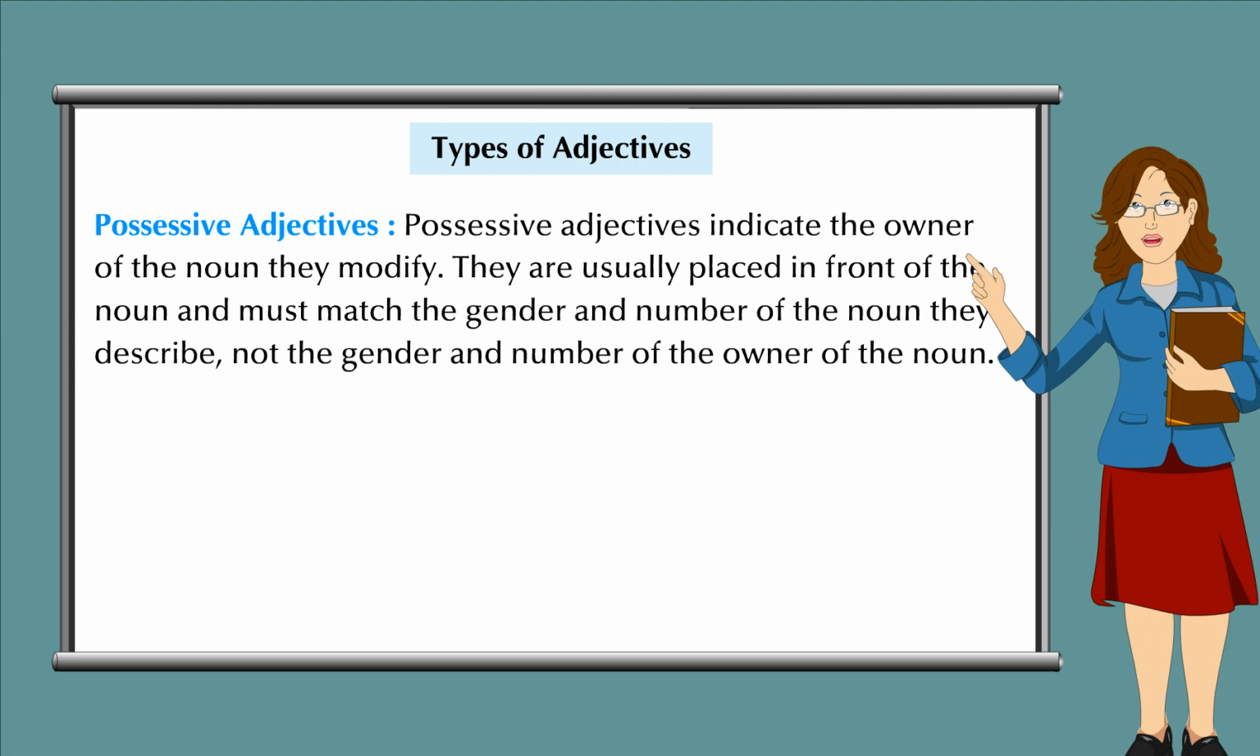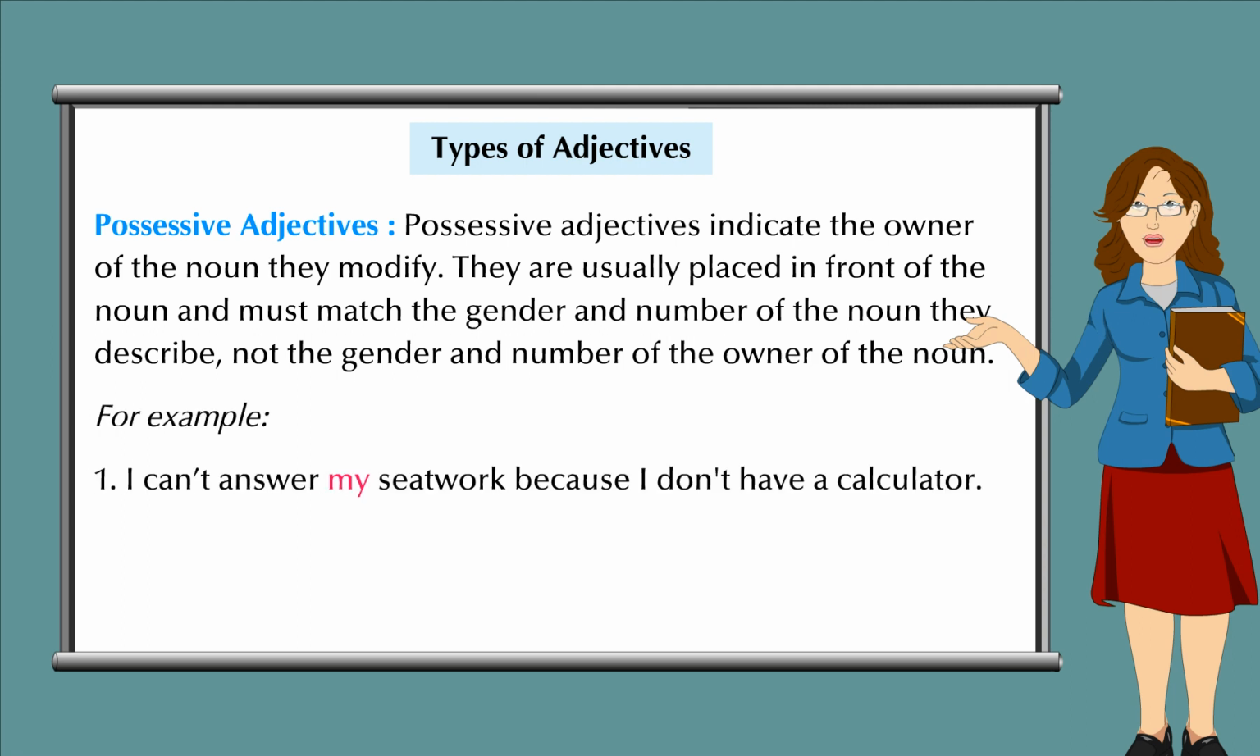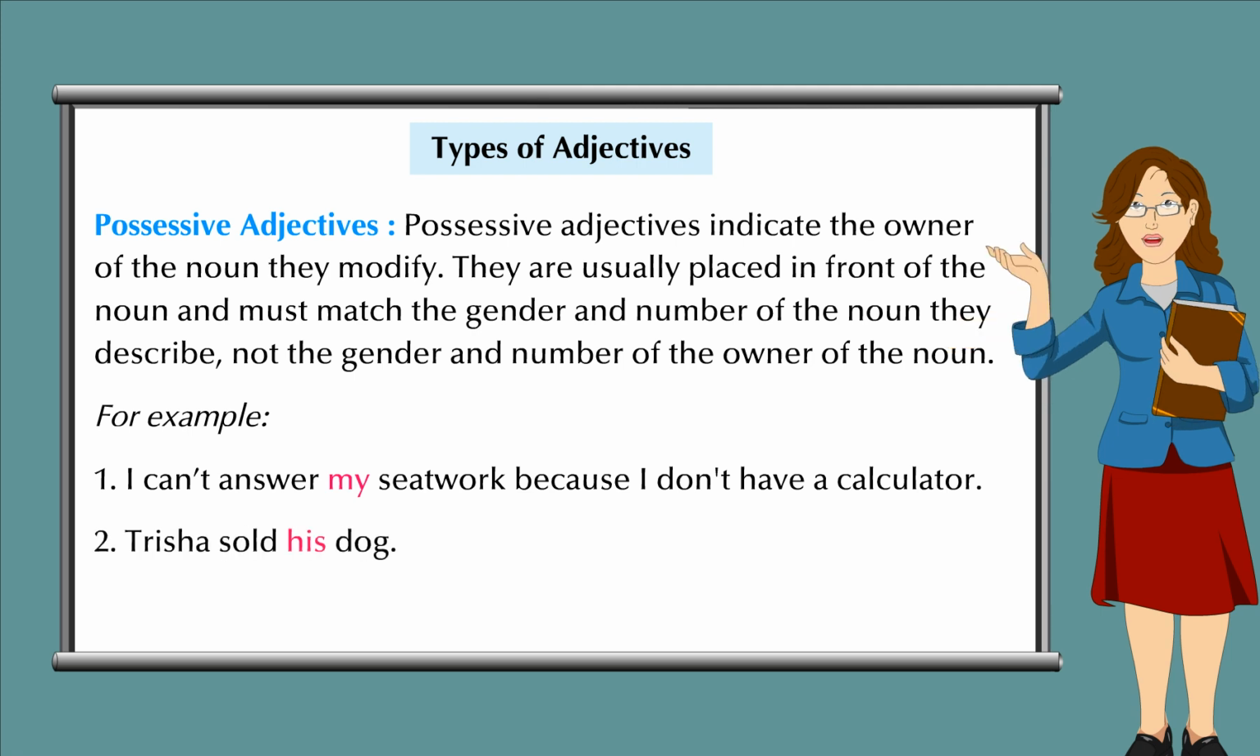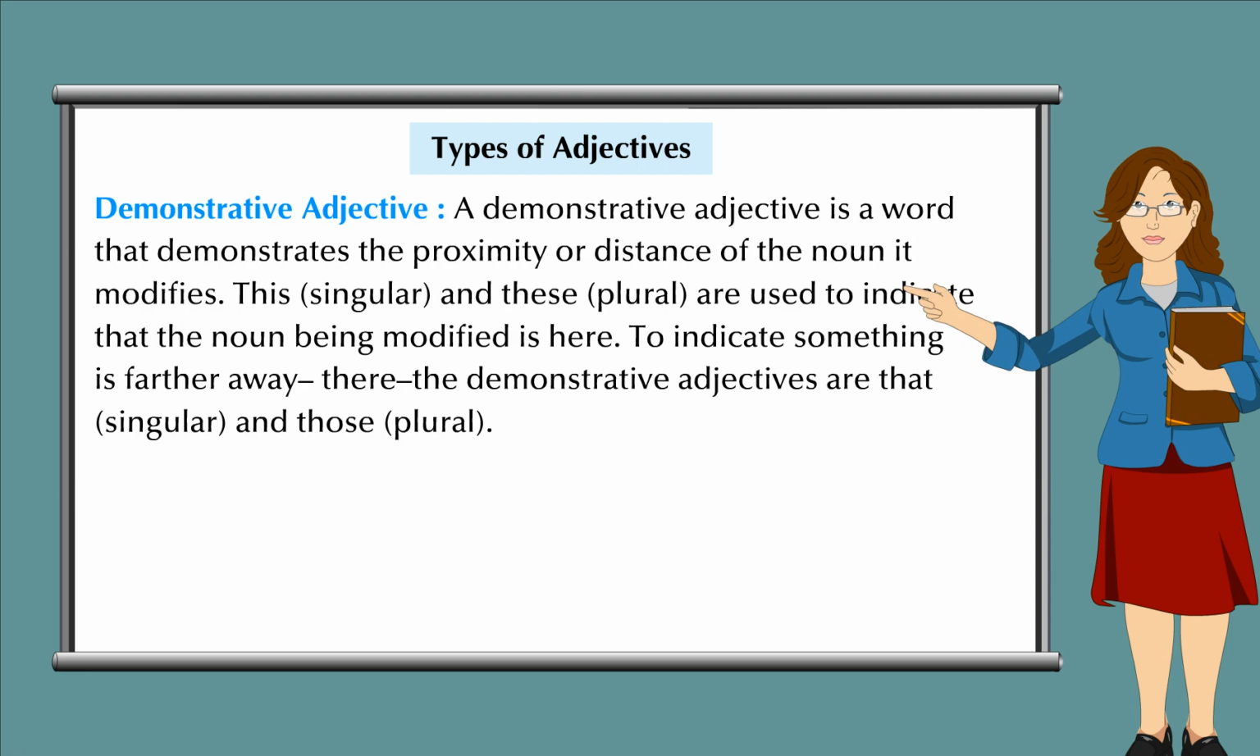Possessive adjectives. Possessive adjectives indicate the owner of the noun they modify. They are usually placed in front of the noun and must match the gender and number of the noun they describe, not the gender and number of the owner of the noun. For example, 1, I can't answer my seat work because I don't have a calculator. 2, Trisha sold his dog.